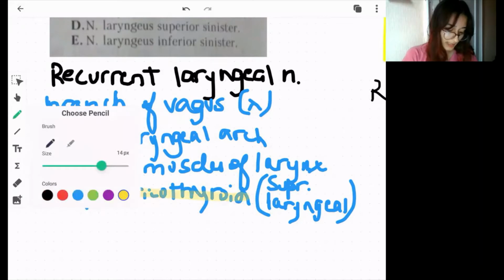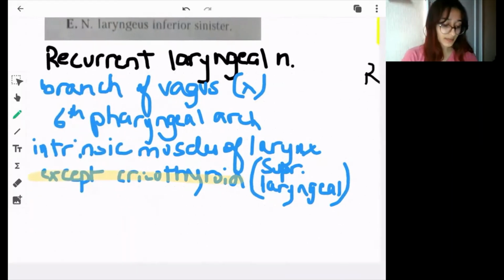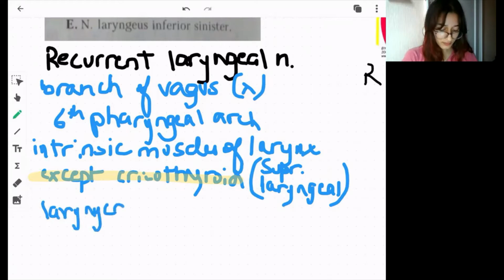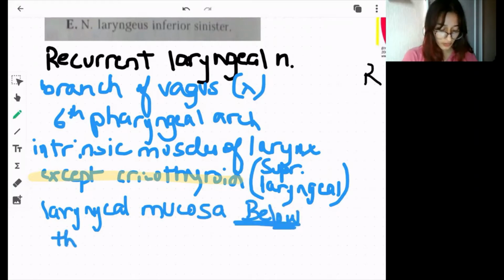Okay, so next point. That was the motor part, and it also supplies the laryngeal mucosa. It supplies the laryngeal mucosa below the vocal cords.